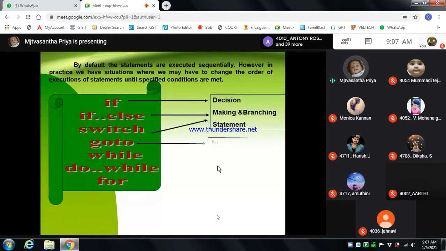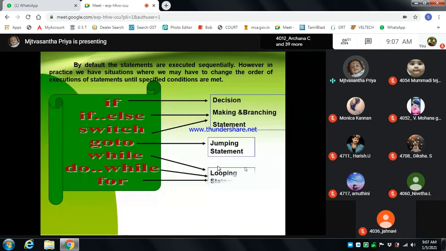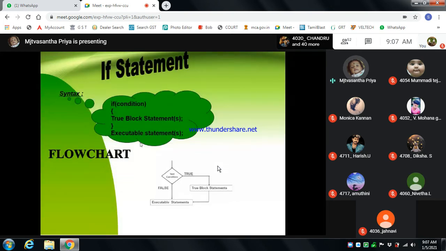So next we are going to see decision making, branching and jumping statements. If else is decision making and branching. Okay, switch and if else can be used for branching. If you see an example, you can understand why we call it decision making and branching statements. Okay, goto is a jumping statement. It jumps from wherever you give it into the program. While, do while and for loops are looping statements. They execute a number of elements or anything continuously. That is called the looping statement. So the if statement condition.